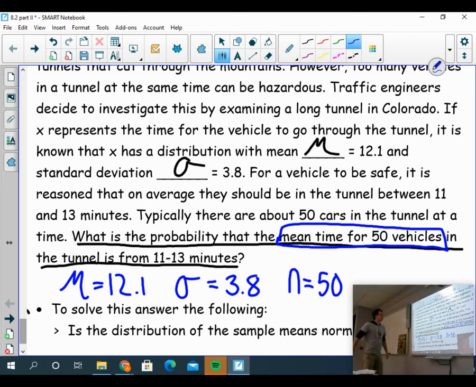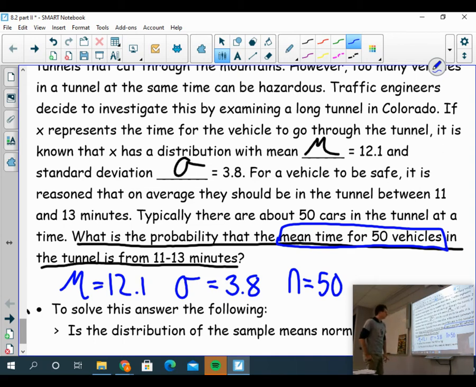Since we're talking about the probability that the mean time for 50 vehicles is, I'm looking at the distribution of the average time for 50 vehicles. So if you want to relate it back to the trout problem, I'm not looking at a single trout out of the pond. I'm looking at the distribution of those 100 sample means, those 100 means that the kids found of their trout.